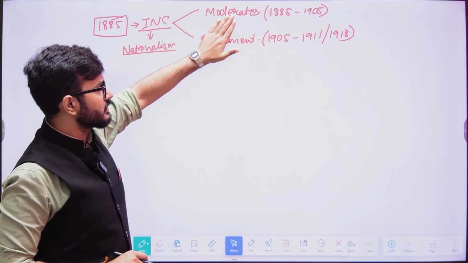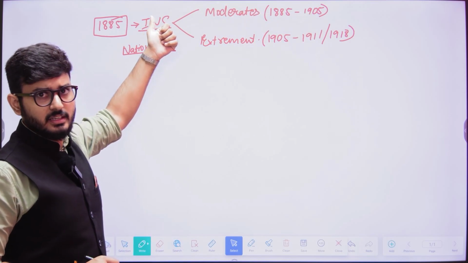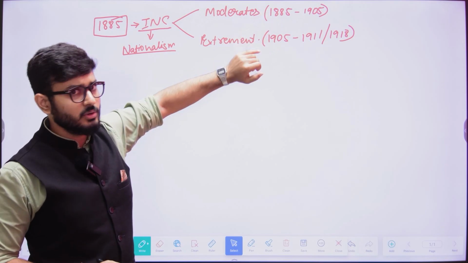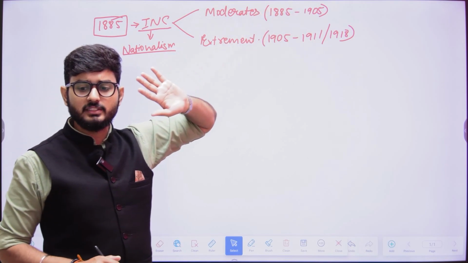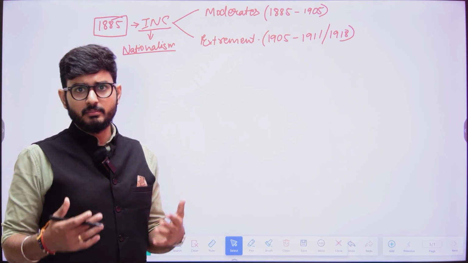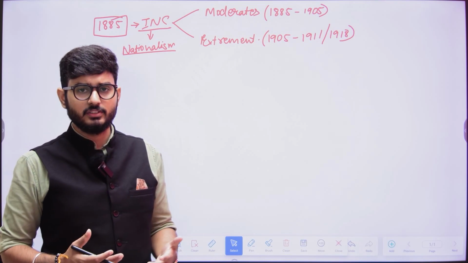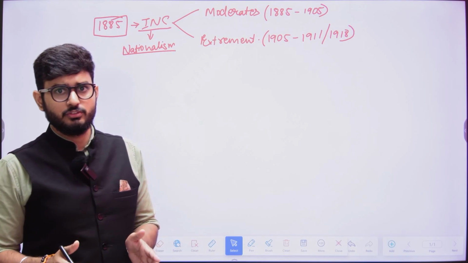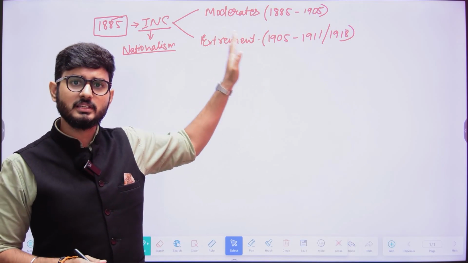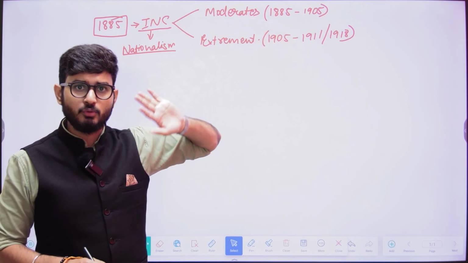Because during this time period, whatever activities the INC did, those activities were dominated by the moderate nationalists. And by the time period of 1905, the moderate nationalists failed to fulfill their demands in its true essence. They failed in their aims and objectives. That is why a new phase is going to start, the extreme nationalistic phase. That means the extremist nationalistic leaders came to power and are going to start the movements.